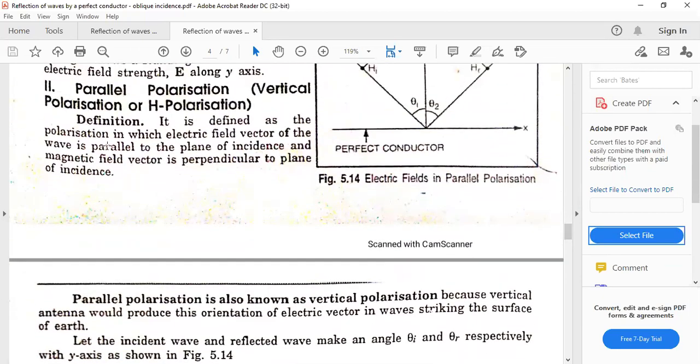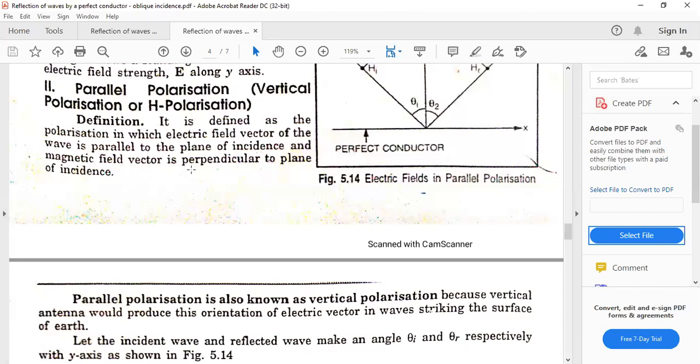Now first the definition. It is defined as the polarization in which the electric field vector of the wave is parallel to the plane of incidence. What was the last definition? Perpendicular. So here it is parallel to the plane of incidence and the magnetic field vector is perpendicular now.